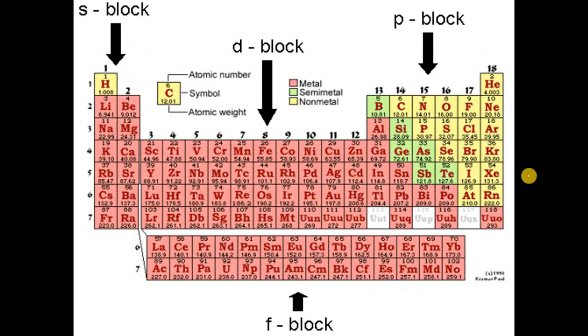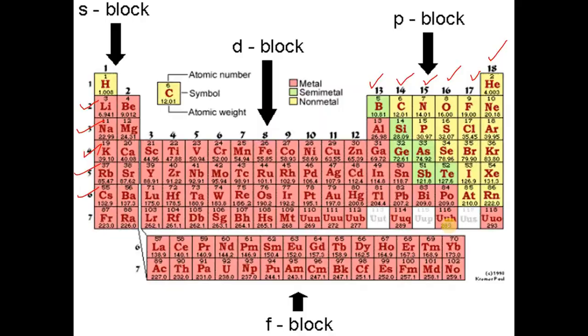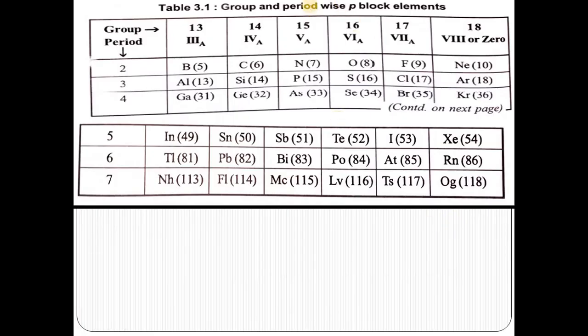In the periodic table they are positioned at group numbers 13, 14, 15, 16, 17 and 18, and from period numbers 2, 3, 4, 5 and 6. These are almost all the p block elements. We have already studied the general electron configuration ns2 np1-6. Now we will study the group and period wise p block elements.